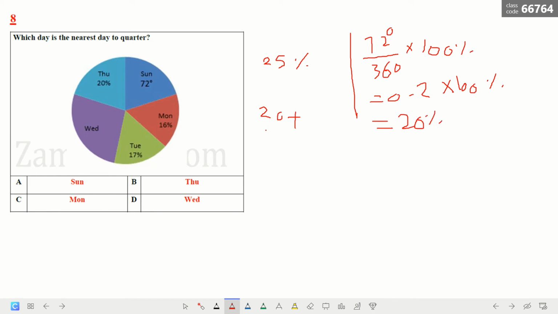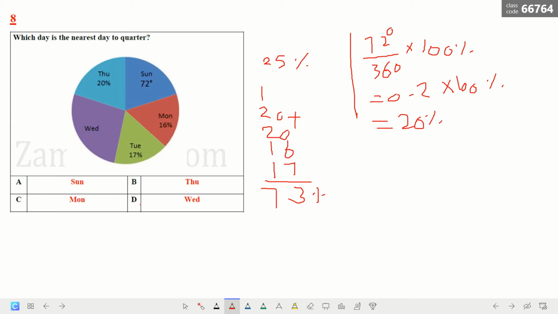So now we can add all of them as percents. So here plus 20, which is the 72 degrees, plus 16, plus 17. Okay. Now if we add all of them, 6 plus 7 is 13. We put the 3 up with 1. Now if we add all of this, it becomes 73%.